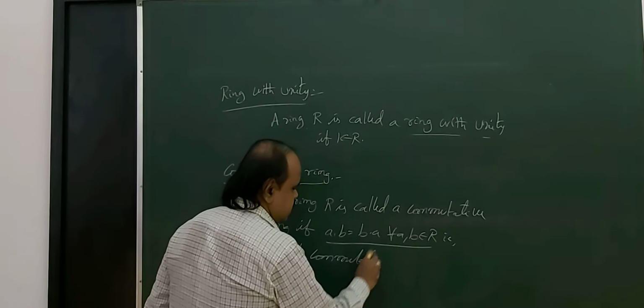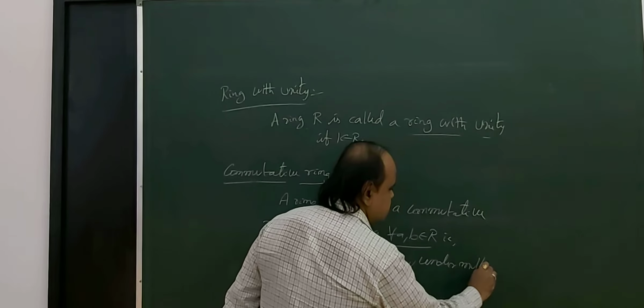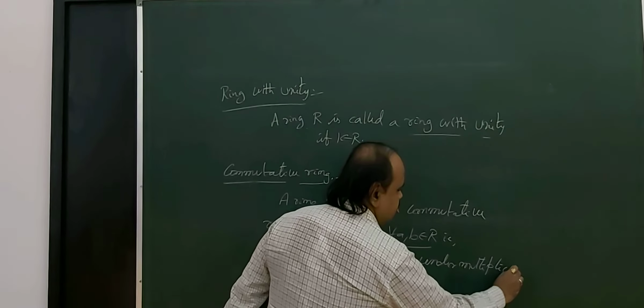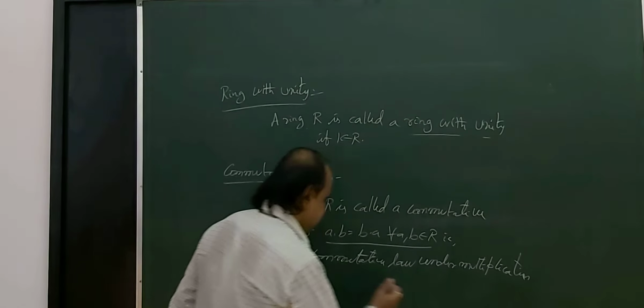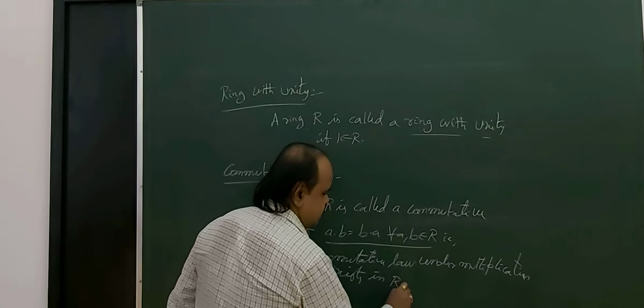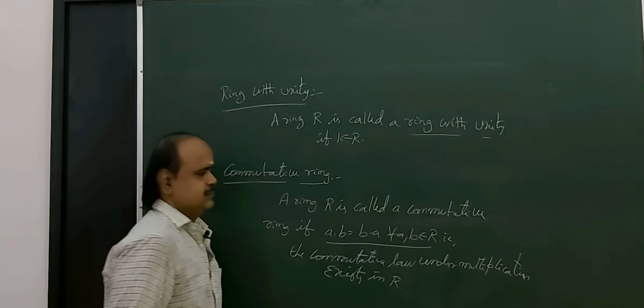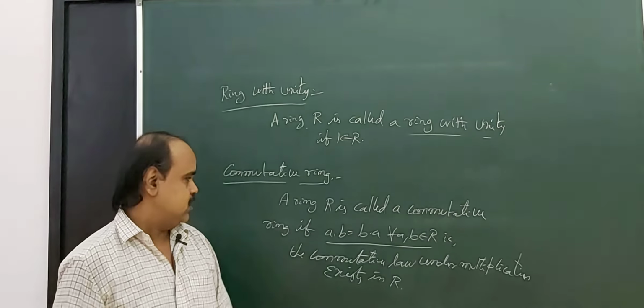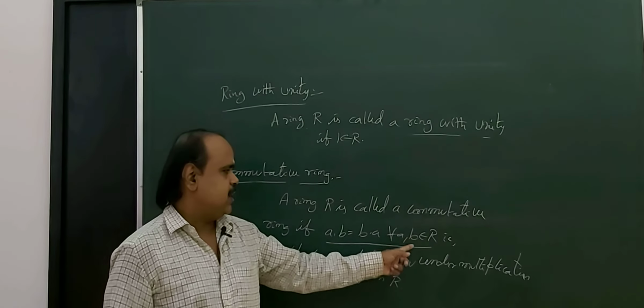The commutative law under multiplication in capital R. So a ring capital R is called a commutative ring if the commutative law under multiplication exists. What is the commutative law? a dot b equal to b dot a for all a comma b belongs to R.